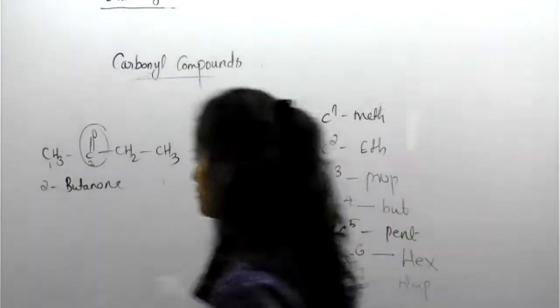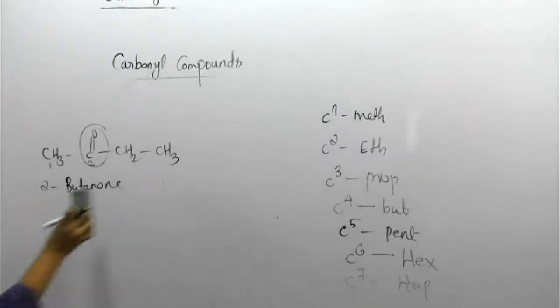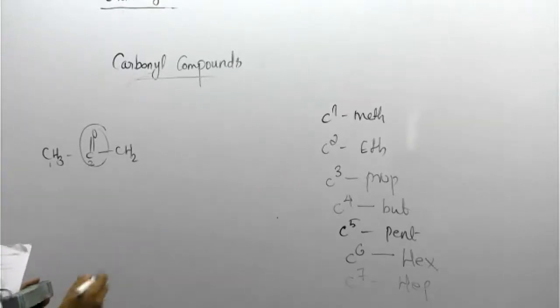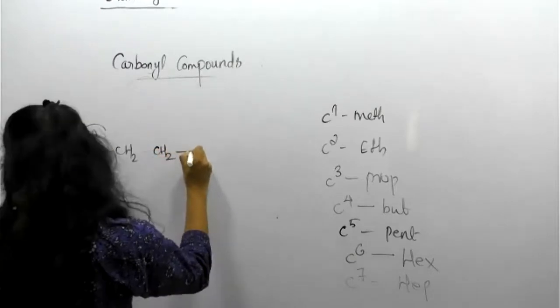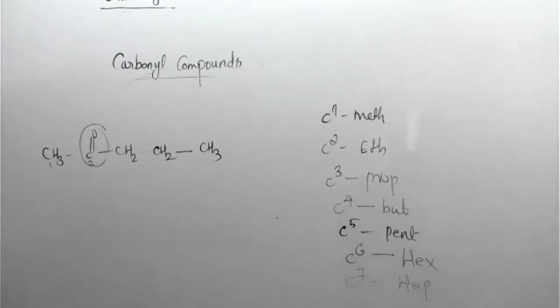Another simple question. CH3, C double bond O, CH2, then CH3. Can you guess this one? We want to specify where the carbonyl group is occurring. 2-pentanone, right?